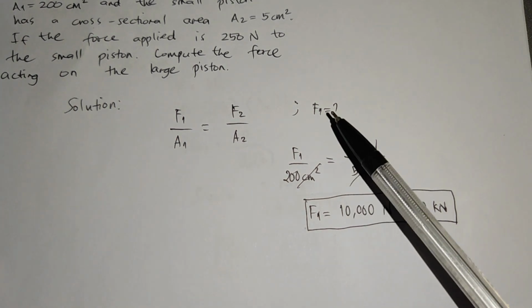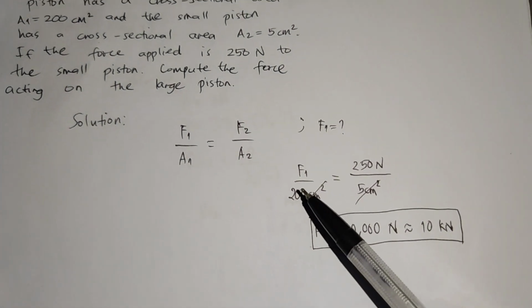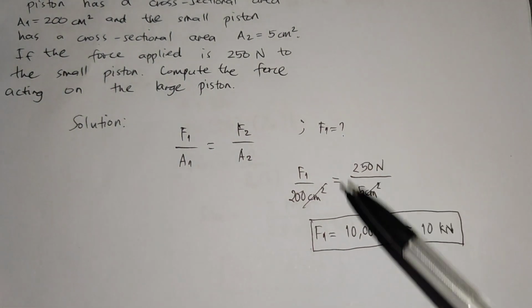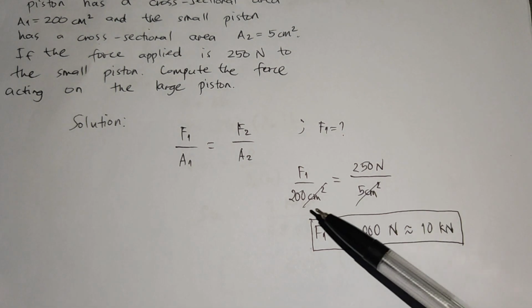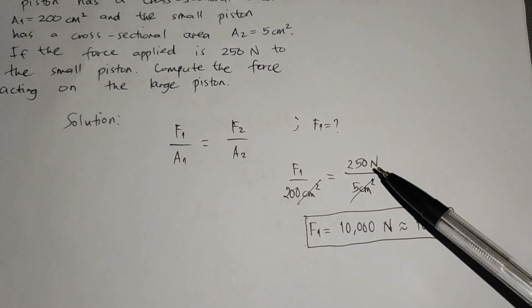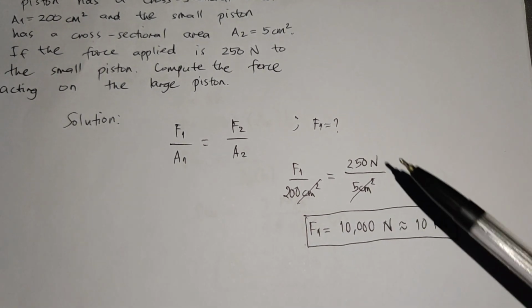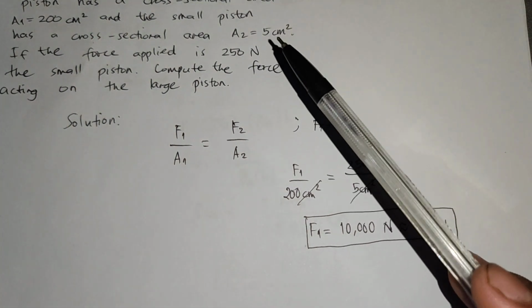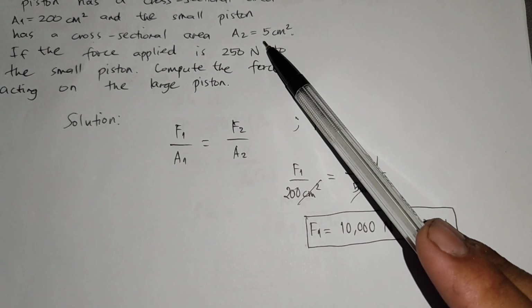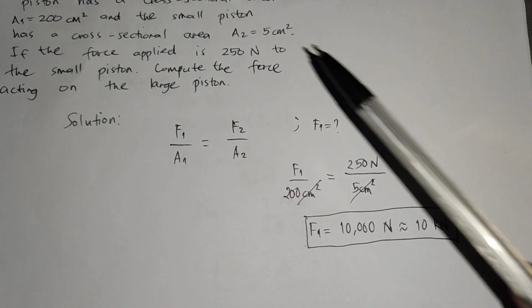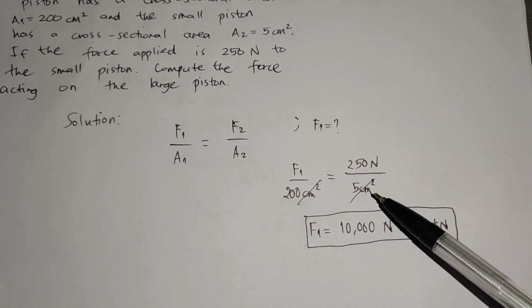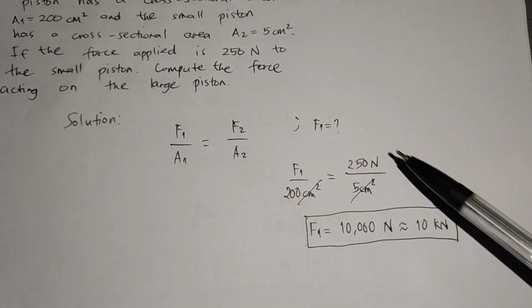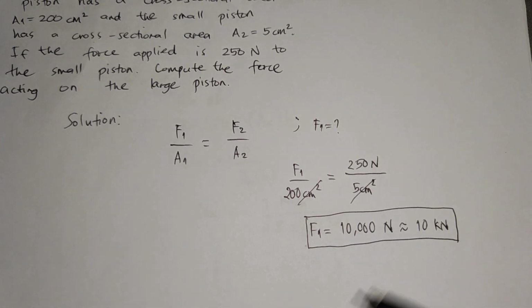So, sinubstitute lang naman natin yung A sub 1 na binigay, which is 200 square centimeters. Tapos sa kabilang side, sa smaller piston natin, which is 250 newtons daw yung nag-act na force, over the given area, which is A sub 2, 5 square centimeters. So, cancel out square centimeter on both sides, matitira is newtons yung kanyang final answer.